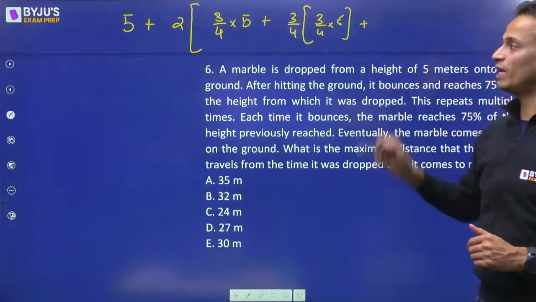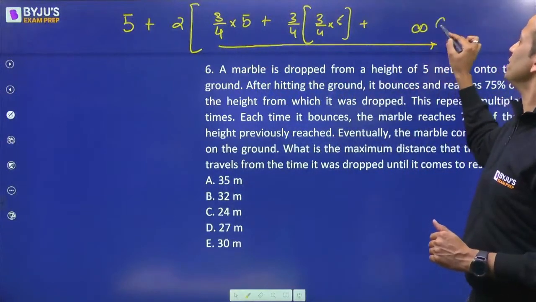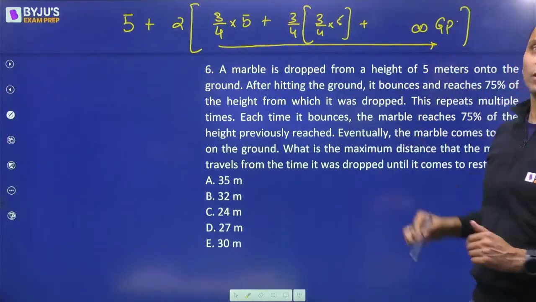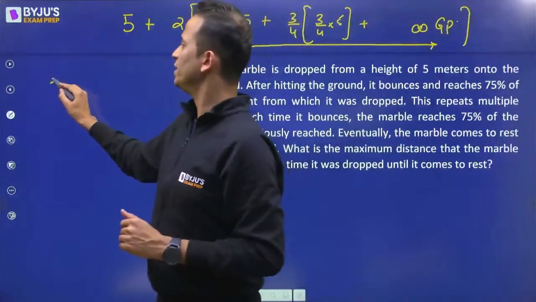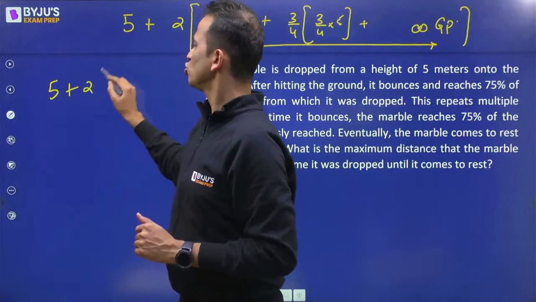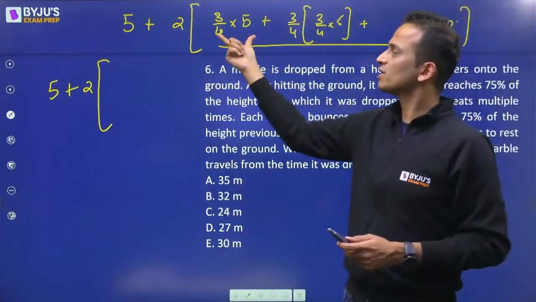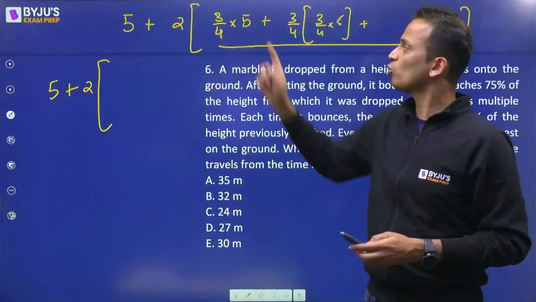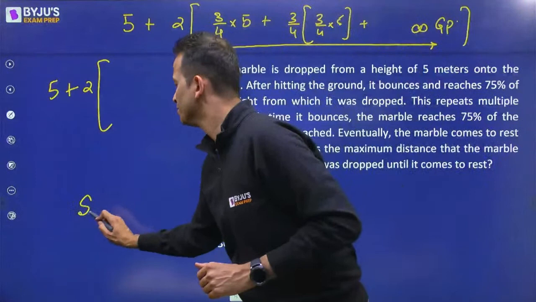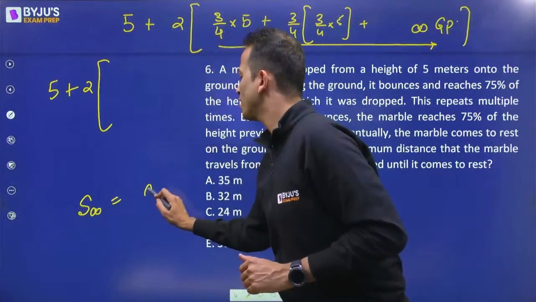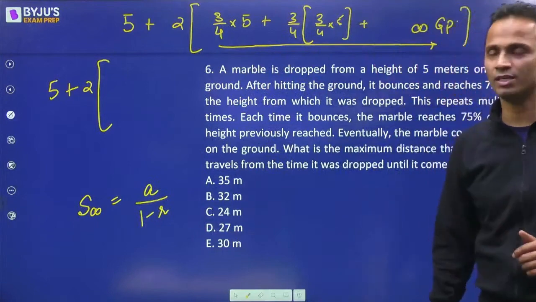3/4 of the previous value. So basically this is an infinite GP. This is an infinite GP in the bracket. So I'll evaluate 5 separately plus twice the sum of the infinite GP, whose first term is 3/4 multiplied by 5. For the sum of an infinite GP, I'll write the formula: A upon 1 minus R. This is the formula, A upon 1 minus R.